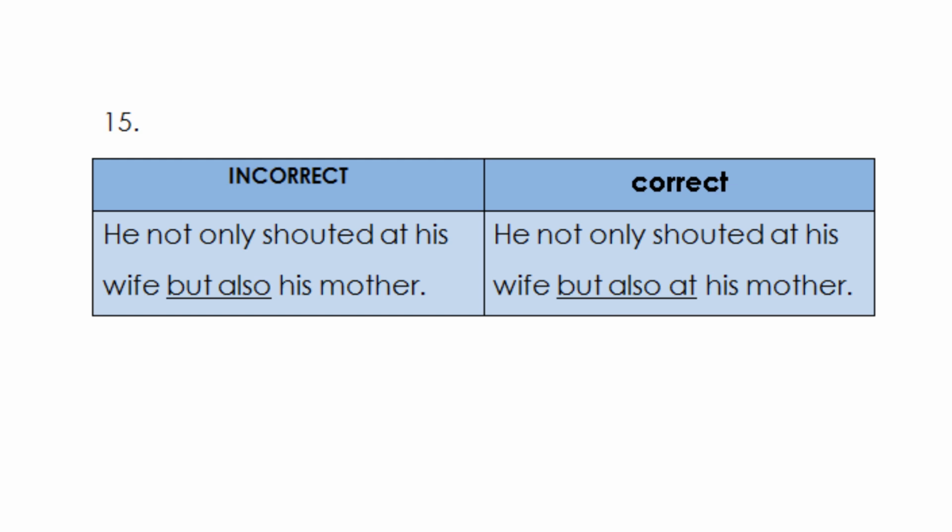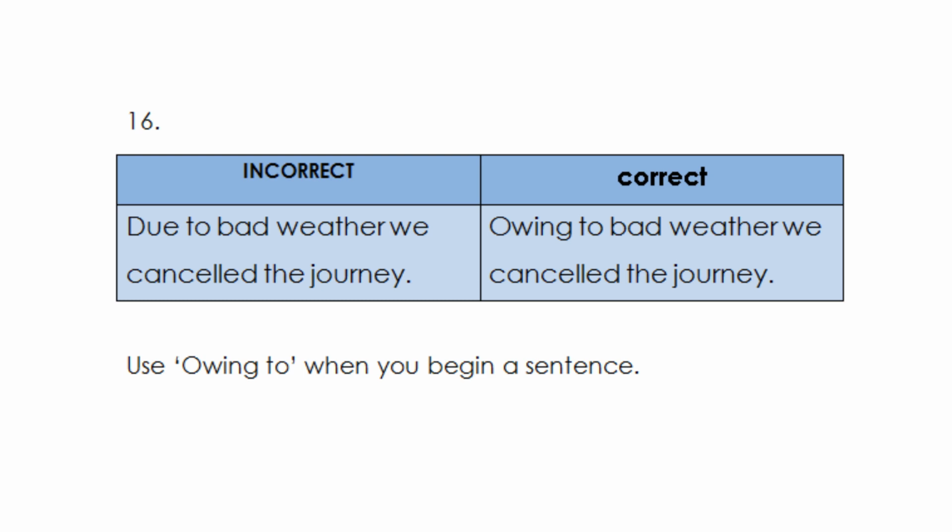Okay. Now, due to bad weather, we cancelled the journey. Here, due to is incorrect. Use owing to when you begin a sentence. You can't begin a sentence with due to. Right? So, owing to bad weather, we cancelled the journey.